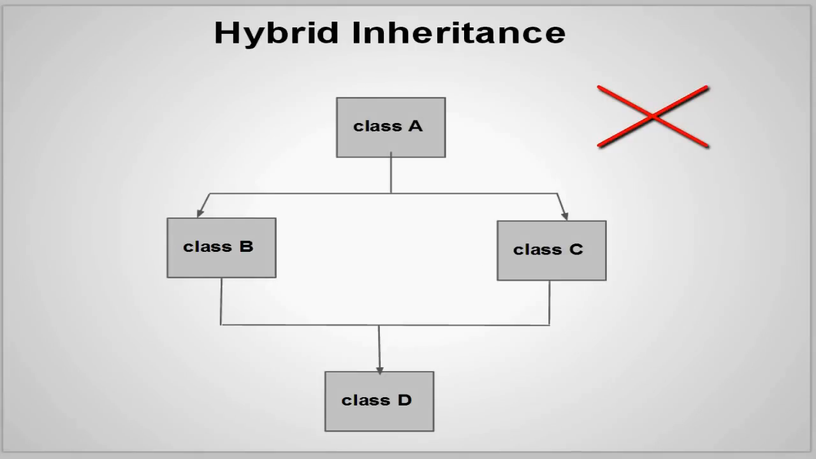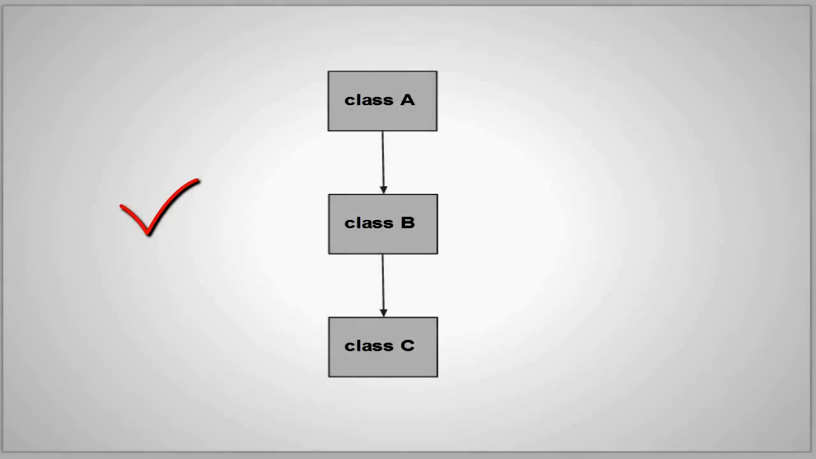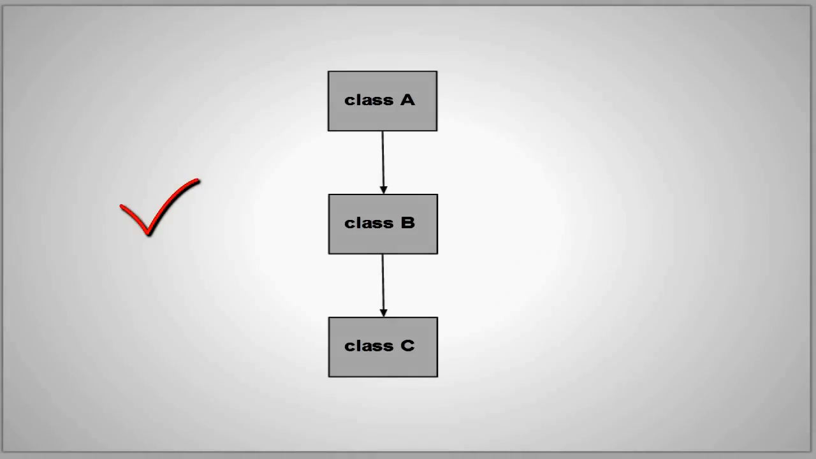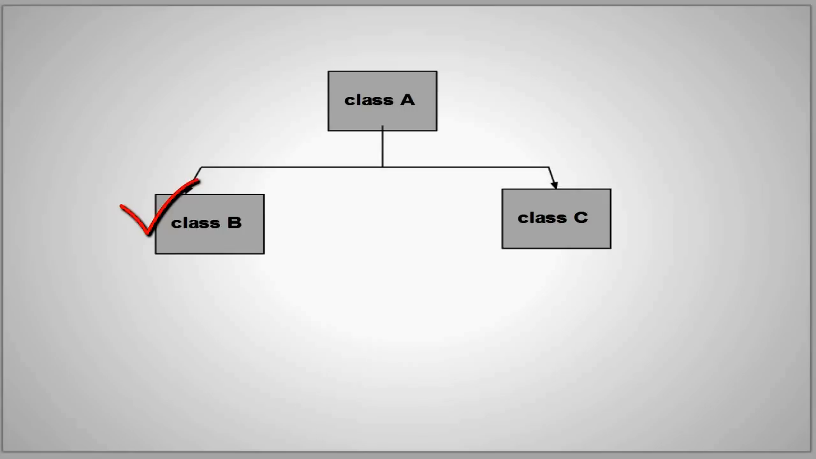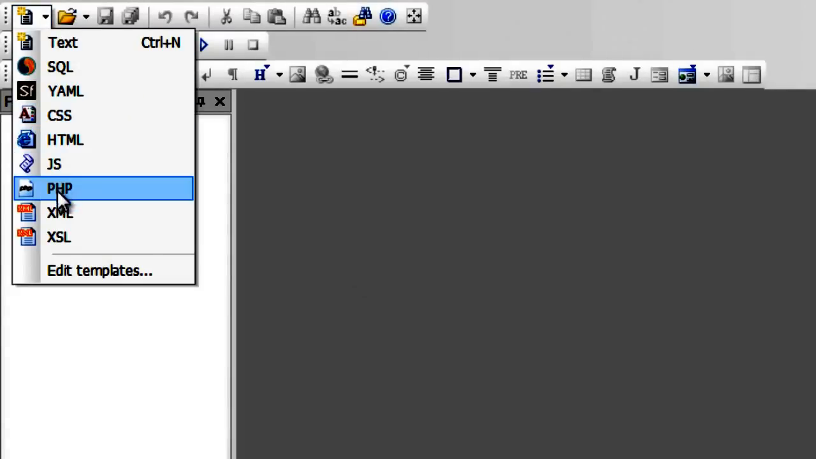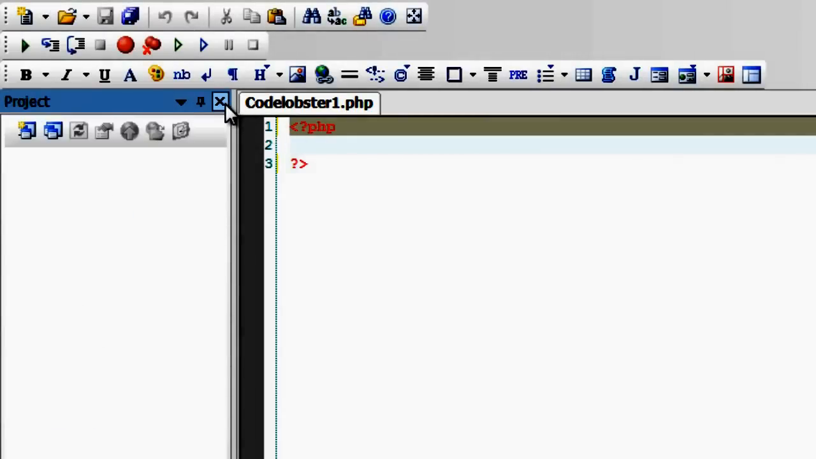So multiple inheritance and hybrid inheritance are not supported in PHP, whereas all these single inheritance mechanisms are supported in PHP. Class A inherited by class B, which in turn is inherited by class C. Here class A is a parent class of both class B and C, which is a valid single inheritance.